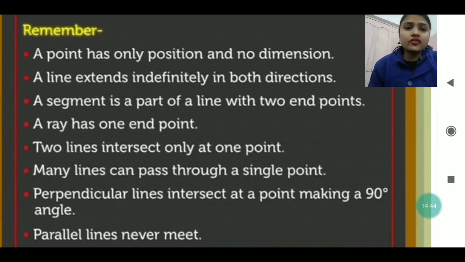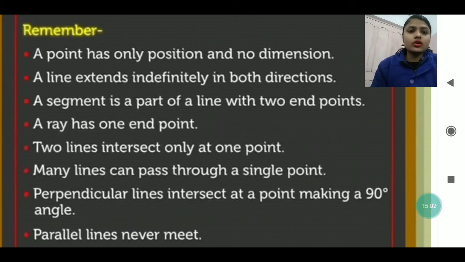A segment is a part of a line with two endpoints. A segment is a part of a line which has two fixed endpoints. A ray has one endpoint, or we can say one starting point from where it starts, but it doesn't have a definite length for where it will go.